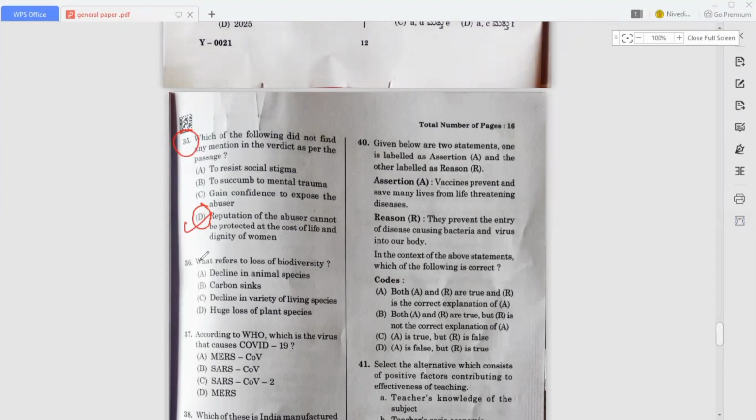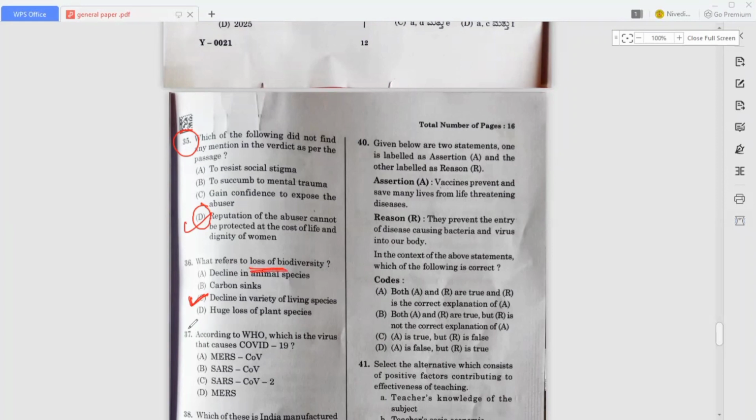So from 36 to 42 is based on science questions, right? So now, what refers to loss of biodiversity? Okay, so the answer for this question is decline in variety of living species. Okay, so decline in variety of living species will represent loss of biodiversity.